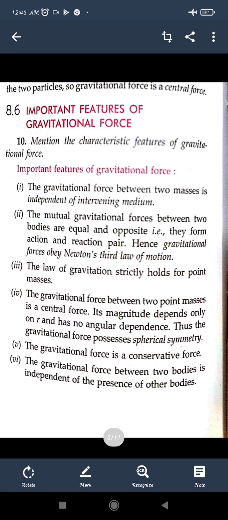So what are the important features of the gravitational force? The gravitational force between two masses is independent of the intervening medium. What does it mean? It does not depend on the medium between the two objects. Two objects on the earth's surface, gravity will be acting on every object in the same condition. It only depends on the height, but it does not depend on the medium. Similarly, the gravitational force between two bodies is always of equal magnitude but acts in the opposite direction.